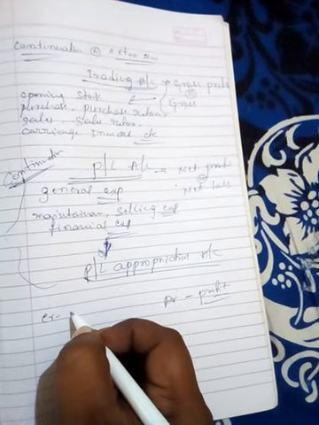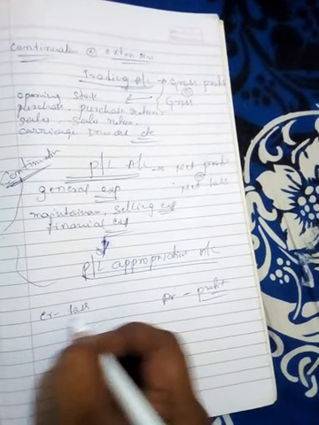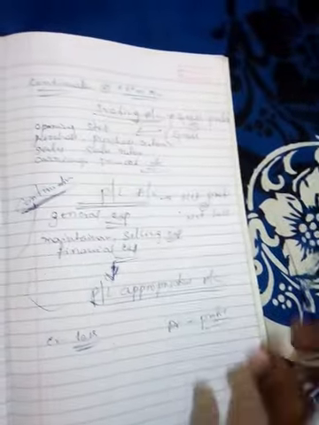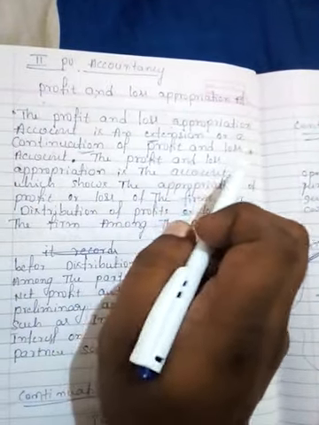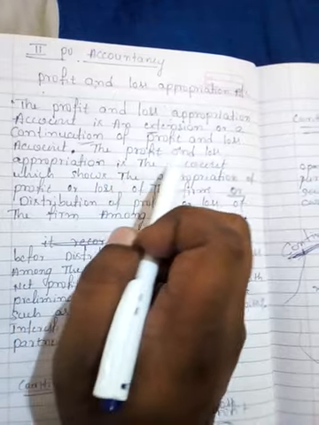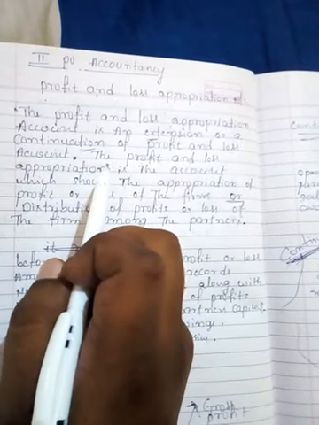This is the continuation. So the profit and loss appropriation account is an extension or continuation of profit and loss account.